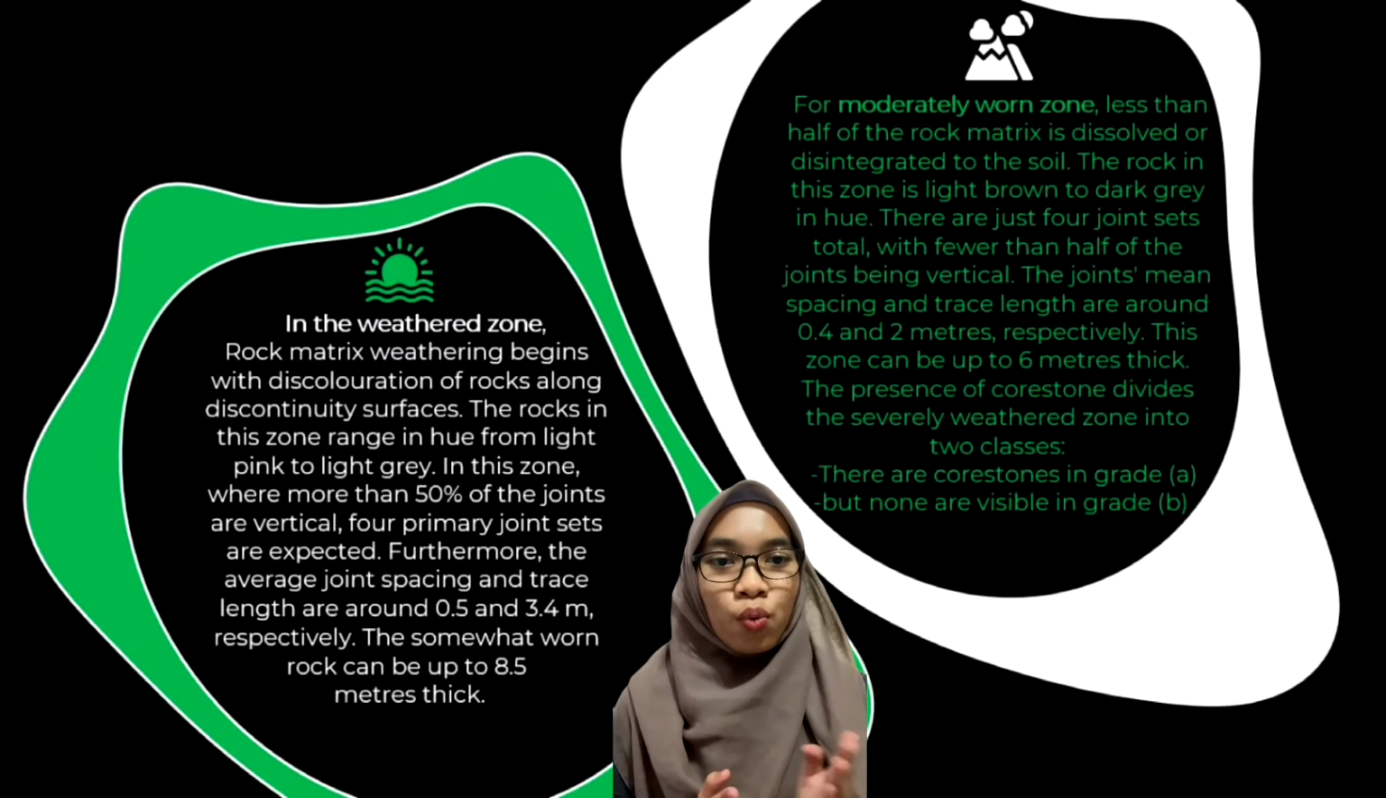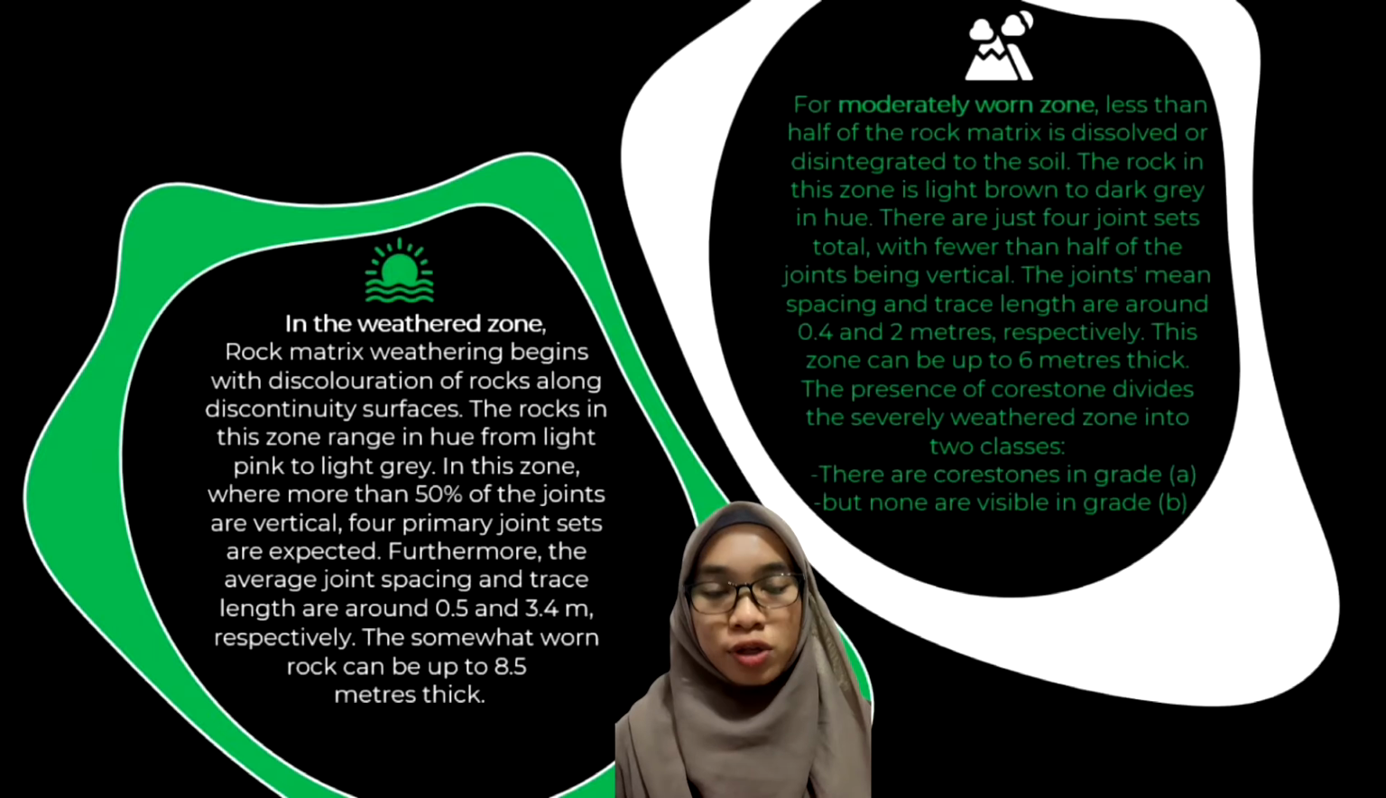In this zone, where more than 50% of the joints are vertical, 4 primary joint sets are expected. Furthermore, the average joint spacing and trace length are around 0.5 and 3.5 meters respectively. The slightly weathered rock can be up to 8.5 meters thick.